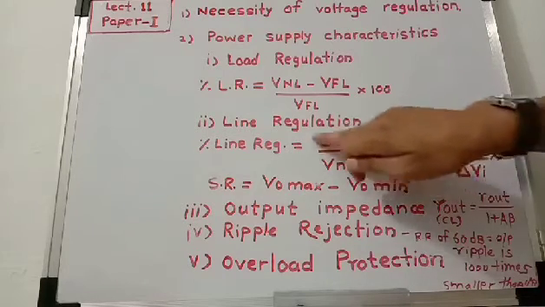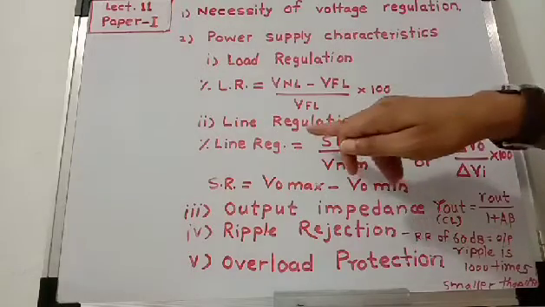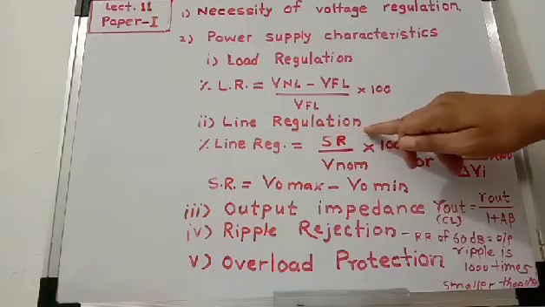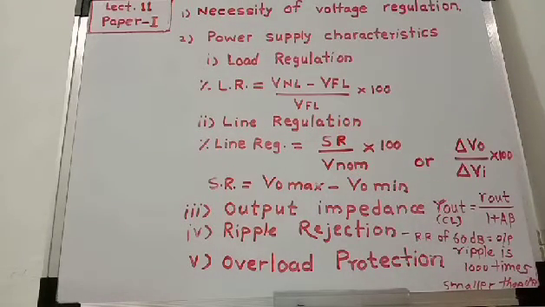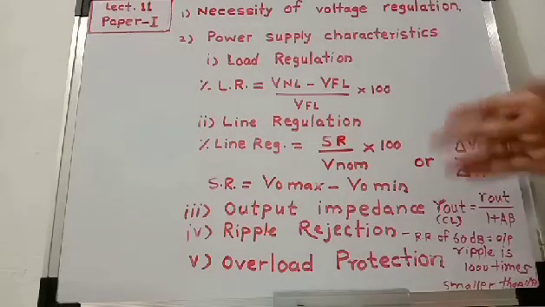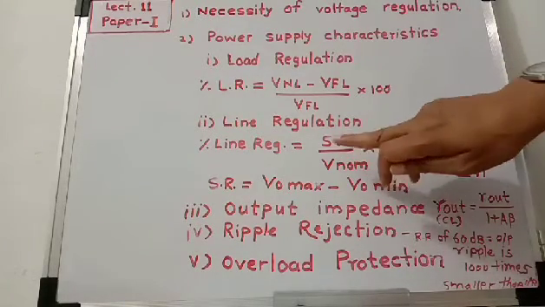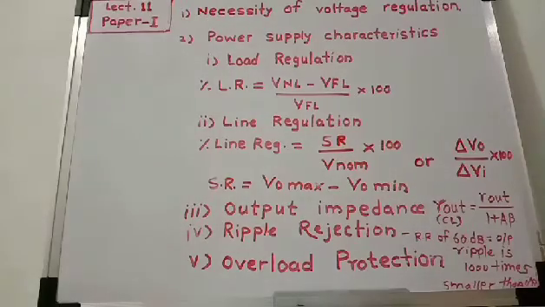And what is source regulation? Source regulation means maximum output voltage minus minimum output voltage. That is, when load resistance is maximum, we get maximum output voltage, and when load resistance is minimum, we get minimum output voltage.